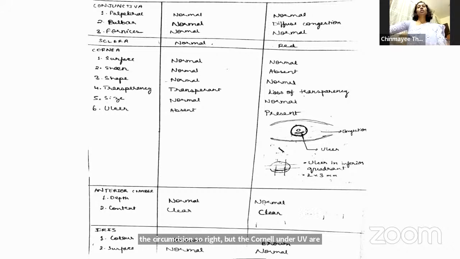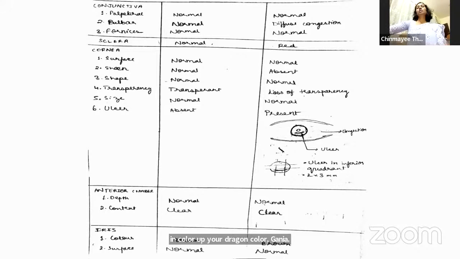Okay, go ahead with your scleral and corneal examination. Sclera appeared normal on the right eye, and the left eye appeared red in color. More like your conjunctival congestion, which is visible on the sclera.